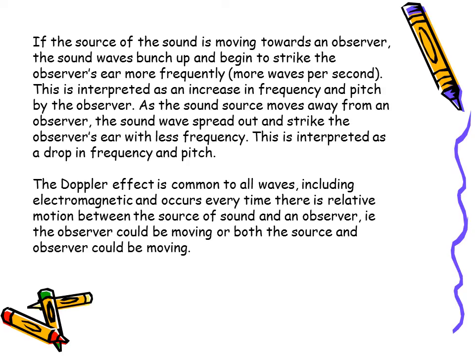If the source of the sound is moving towards an observer, the sound waves bunch up and begin to strike the observer's ear with more frequency, more waves per second. This is interpreted as an increase in frequency and pitch by the observer. As the sound source moves away from the observer, the sound waves spread out and strike the observer's ear with less frequency. This is interpreted as a drop in frequency and pitch.